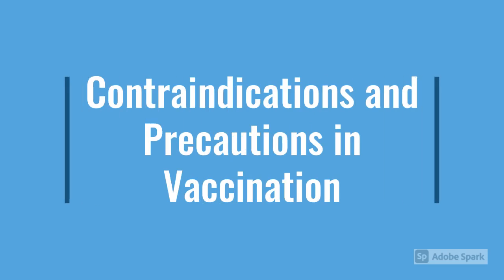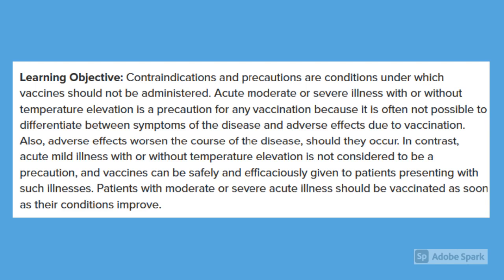Concept of the day: contraindication and precaution in vaccination. Contraindications and precautions are conditions under which vaccines should not be administered. Acute, moderate, or severe illness with or without temperature elevation is a precaution for any vaccination because it is often not possible to differentiate between symptoms of the disease and adverse effects due to vaccination. Also, adverse effects worsen the course of the disease, should they occur.